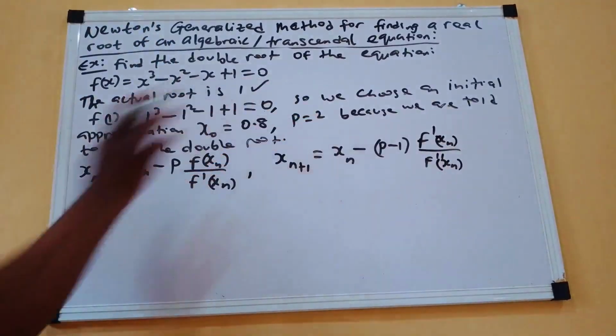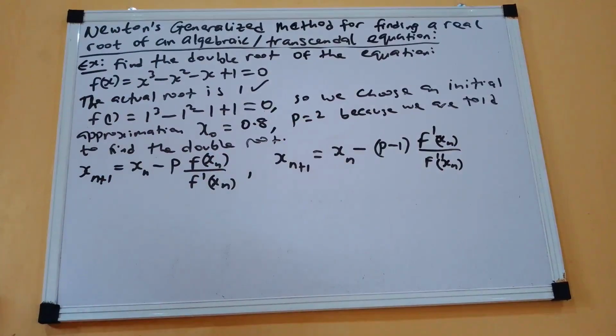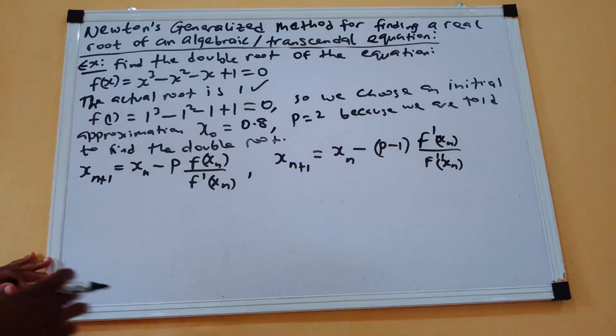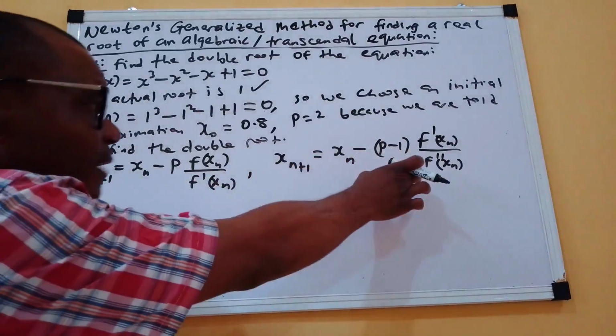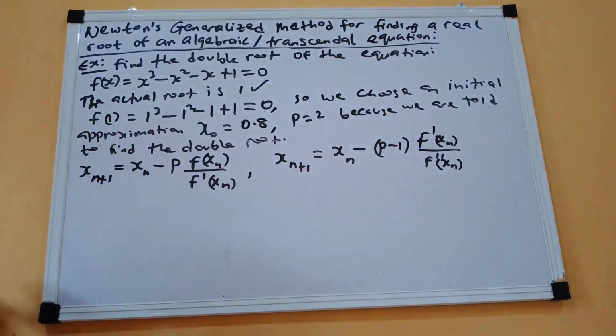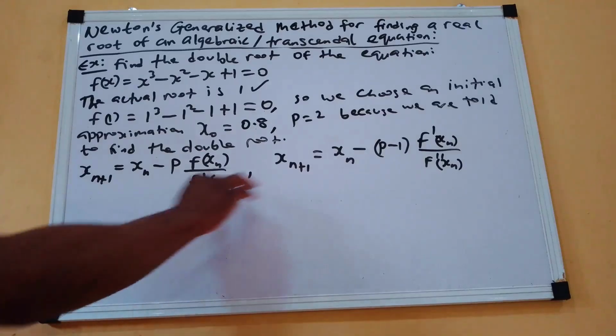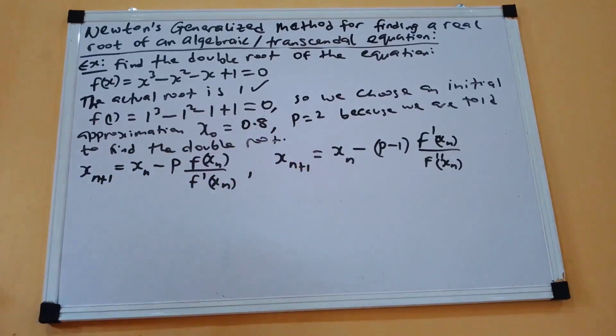Now, if p is 3, for instance, if the multiplicity is 3, or we are told to look for triple root, then the third equation will be needed. If we have an initial approximation and the multiplicity p, each of these is expected to produce the same root.